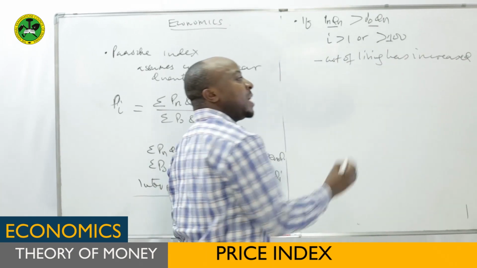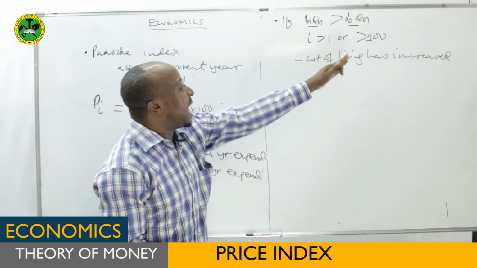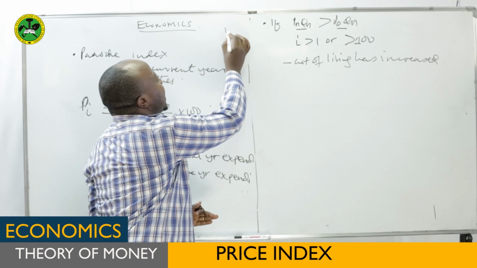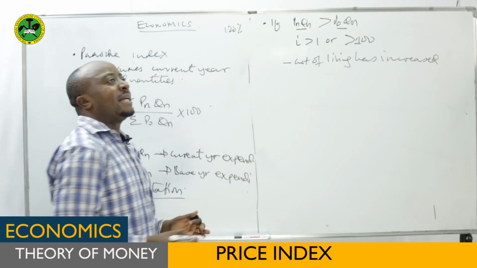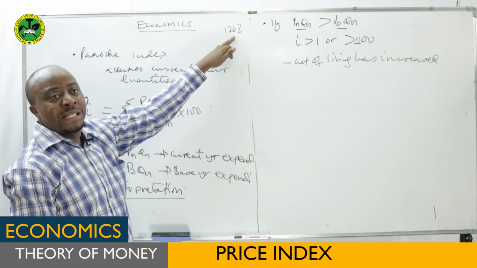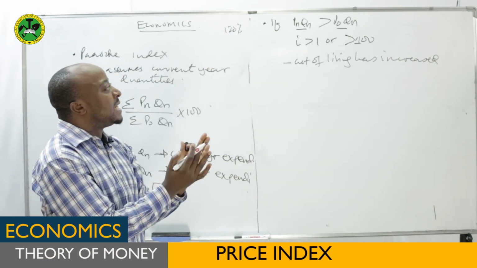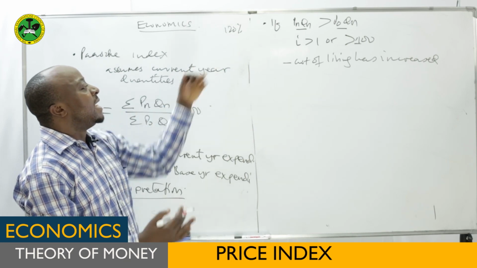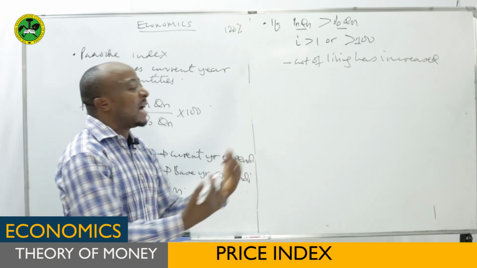By how much? Just say from 100, how much has it increased? For example, if you get the answer 120%, it means the cost of living has increased by 20, because you expected to get 100 if it were the same, but now it has increased by 20. So this 20 implies the rate at which the cost of living has increased.